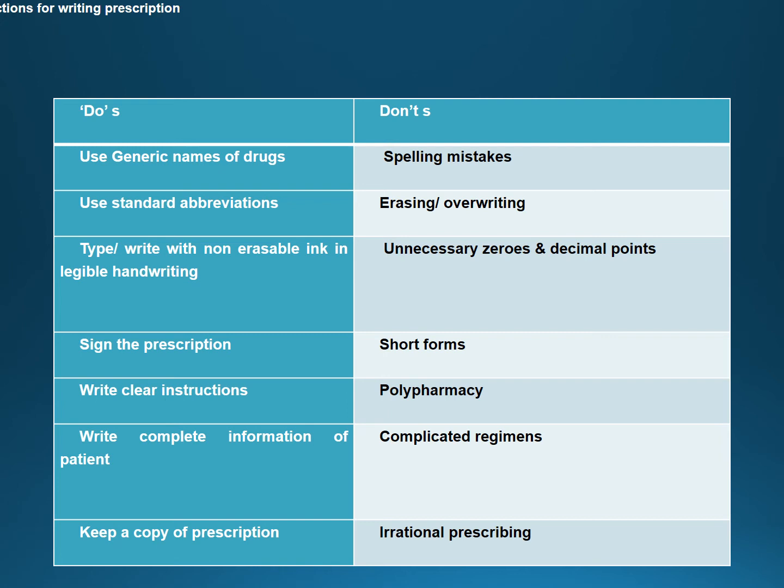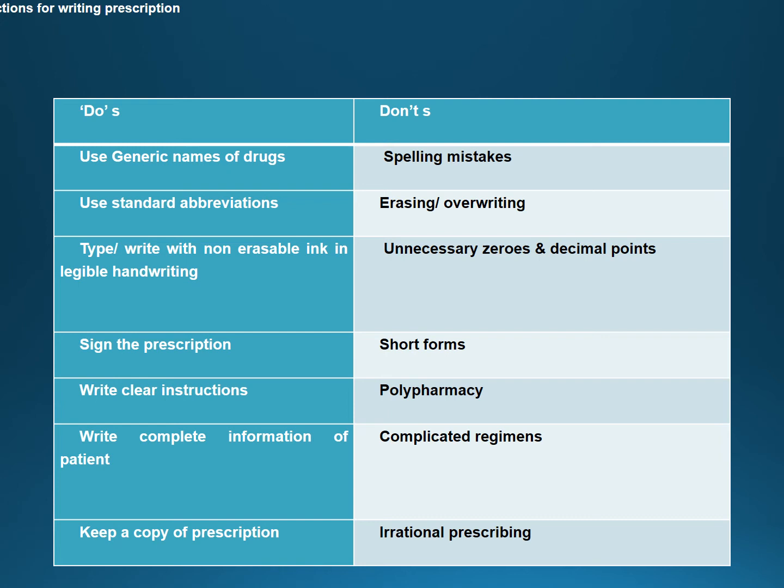Now, what all things you should avoid? Avoid spelling mistakes. Very important. Spelling mistakes will be responsible for dispensing of wrong medication. Then avoid erasing or overwriting. Again, this is important from the legal point of view.